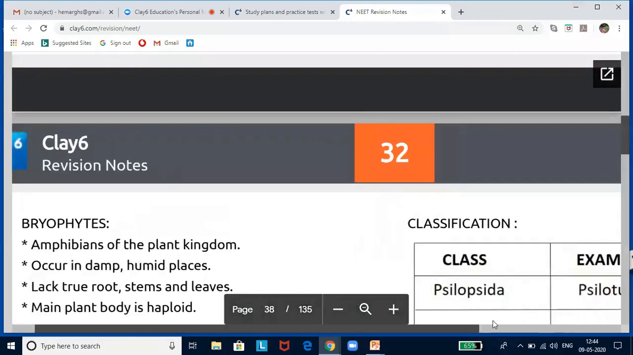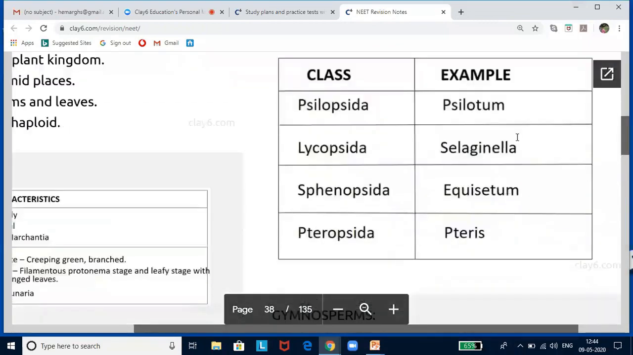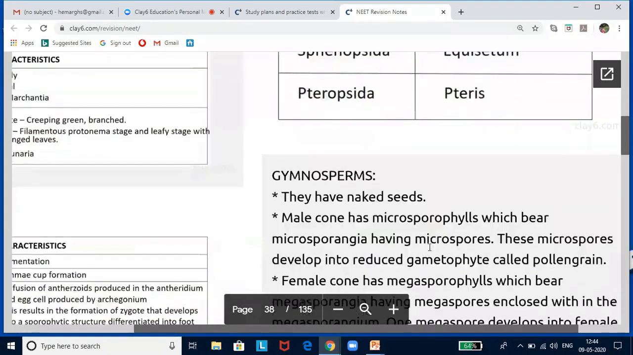So now if you look here, we have come up with the classification, we have put it. The details are not required for you. In some of the private books, they would have given a lot of details. Please don't bother yourself with getting to know all these details. Just know the class and the example, that's more than sufficient. Psilopsida, it is Psilotum. Lycopsida, Selaginella. Sphenopsida, Equisetum. Pteropsida, it is Pteris.